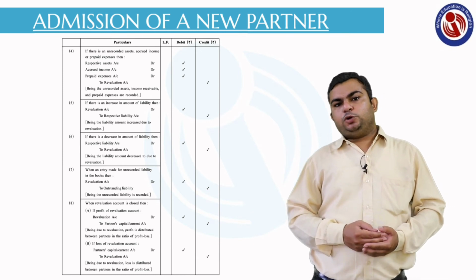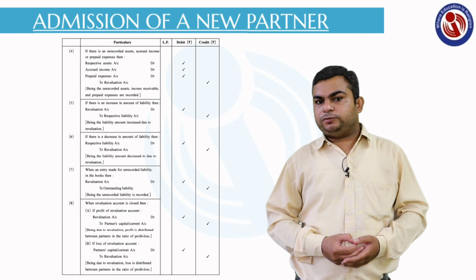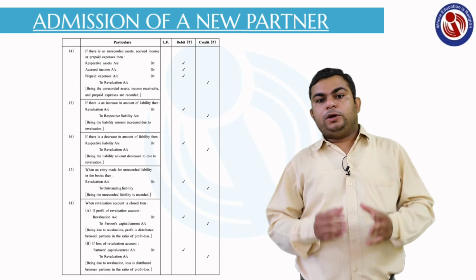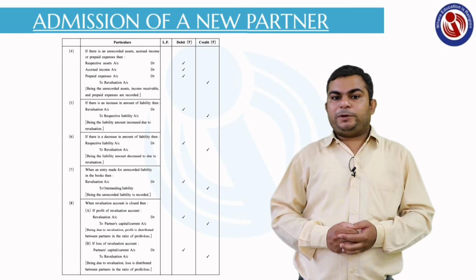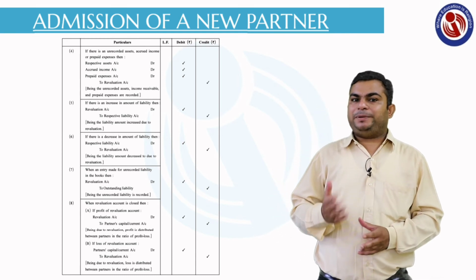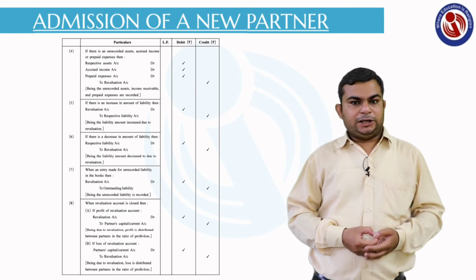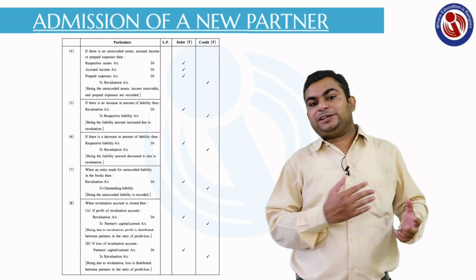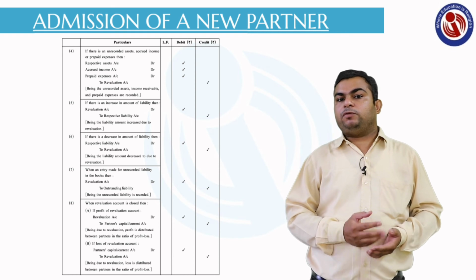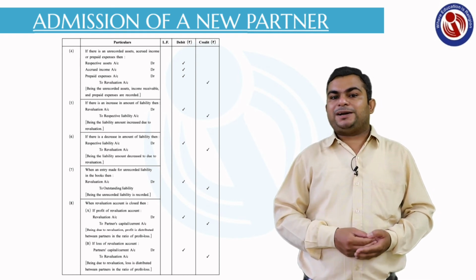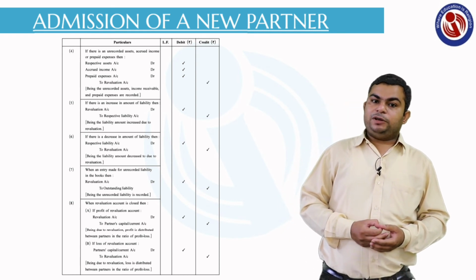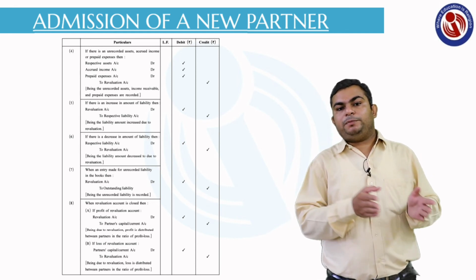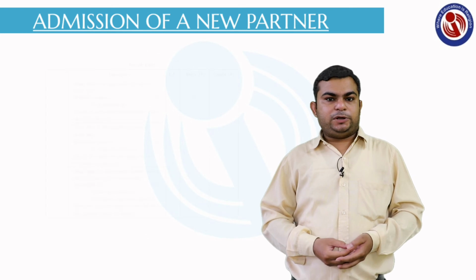Sometimes in boards you are asked the journal entries of this chapter. You can easily understand journal entries. First you learn how to prepare these accounts. Afterwards, preparing entries would be somewhat easier. The revaluation account we have already discussed in our previous videos, in chapter number 4, reconstruction of partnership. In that I have given you the specimen for the revaluation account. The same revaluation account will be prepared in this chapter also.